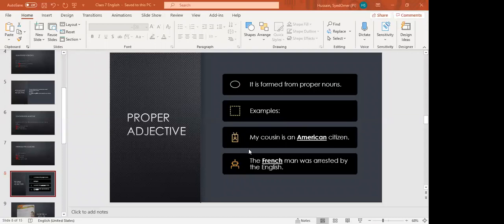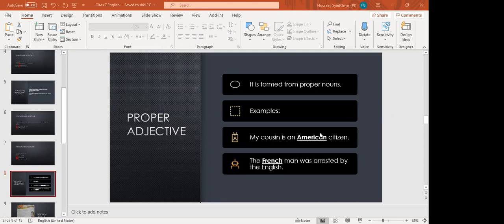Okay, beta, I'll repeat this again. Proper adjective is formed from proper nouns. Okay, like proper nouns specify a particular person, place, animal, or thing. Similarly, proper adjectives are formed from proper nouns. Okay, and as proper nouns begin with a capital letter, similarly proper adjectives also begin with a capital letter. For example, my cousin is an American citizen. American.